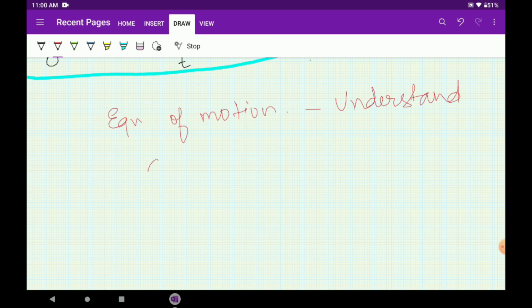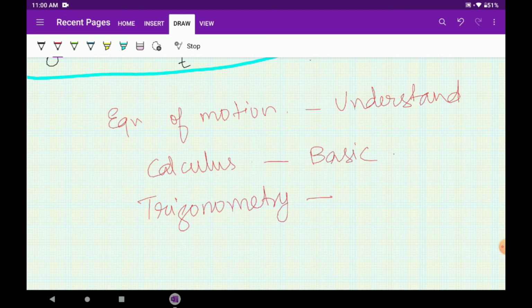In fact, you can get a little hint of calculus here, and a basic understanding of calculus is very necessary, and also trigonometry, please. Trigonometry, why? Because the triangle is one of the basic geometric shapes which involves angles. It is actually the first closed shape which involves angles. Once you know how to calculate the angles and take out the various relations of the angles, it is very important for right angle triangles in trigonometry. Please go through the basics of trigonometry and calculus if you can. Trigonometry you have to. Calculus is a question mark. You can and you cannot also. It is not very required.